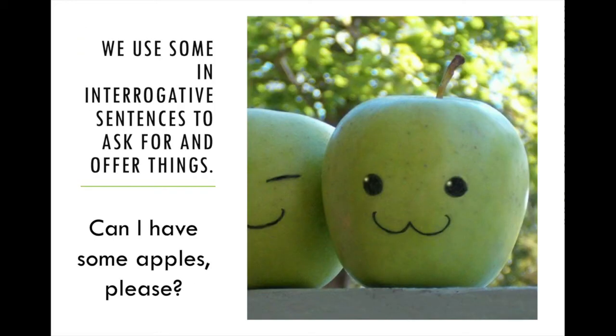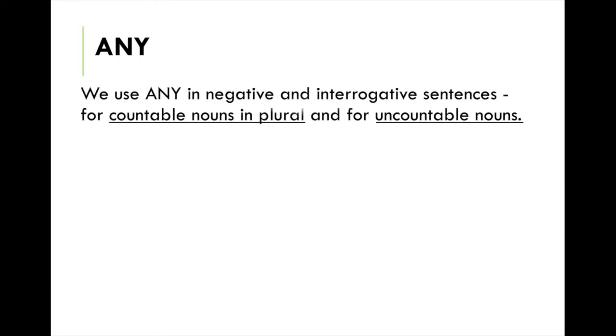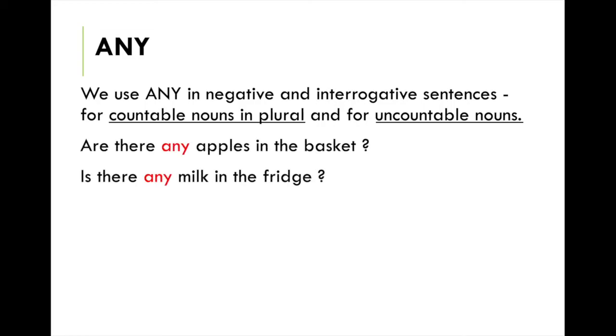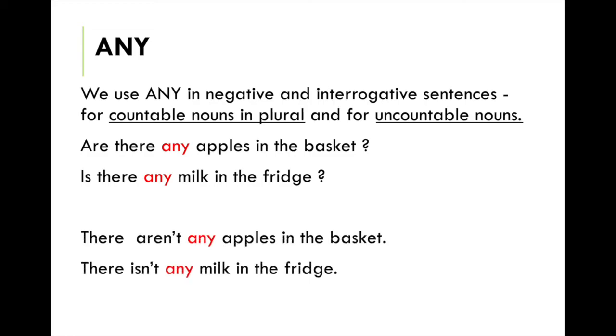We use some in interrogative sentences to ask for and offer things. For example, can I have some apples, please? Any. We use any in negative and interrogative sentences for countable nouns in plural and for uncountable nouns as well. For example, are there any apples in the basket? Is there any milk in the fridge? There aren't any apples in the basket. There isn't any milk in the fridge. So remember, we use it for negative and interrogative sentences with countable nouns in plural and uncountable nouns.